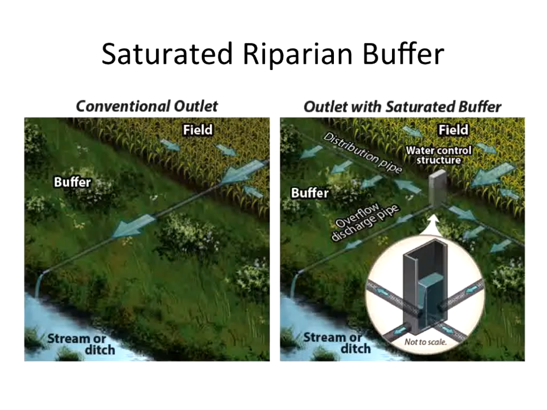And so this practice actually reconnects that tile drainage with those riparian processes. It's done with a gate structure that you put a distance from the stream and a distribution pipe. High flows are still allowed to come through and go into the stream.